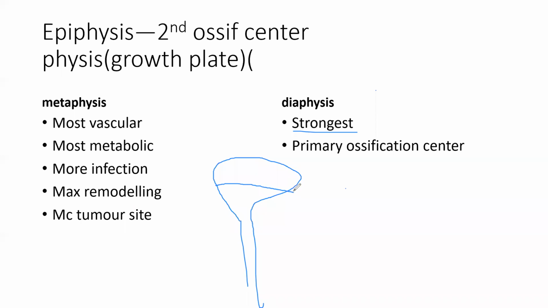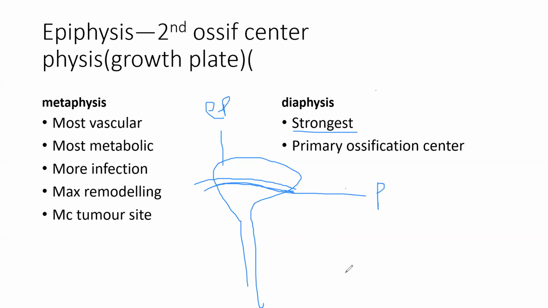What is the physis? It is a cartilage. It is a part of cartilage that is present in children, and it helps growth. This is known as the physis. Whatever forms outside of it is called the epiphysis. So it is the epiphysis. Okay, so whatever forms outside is called the epiphysis.